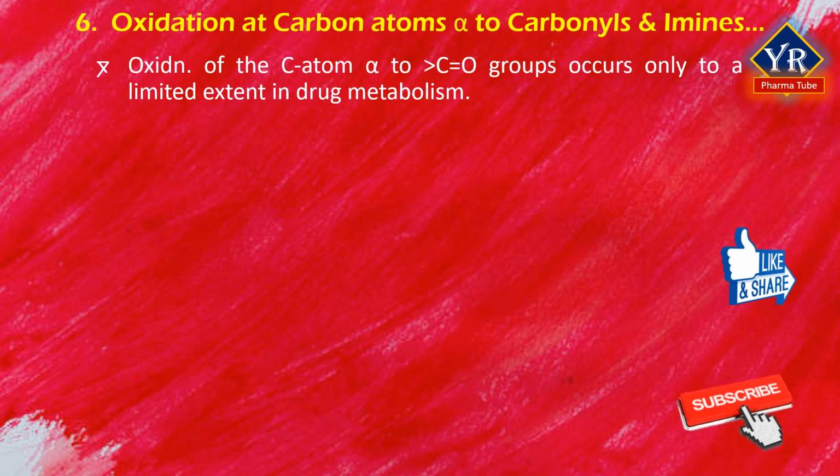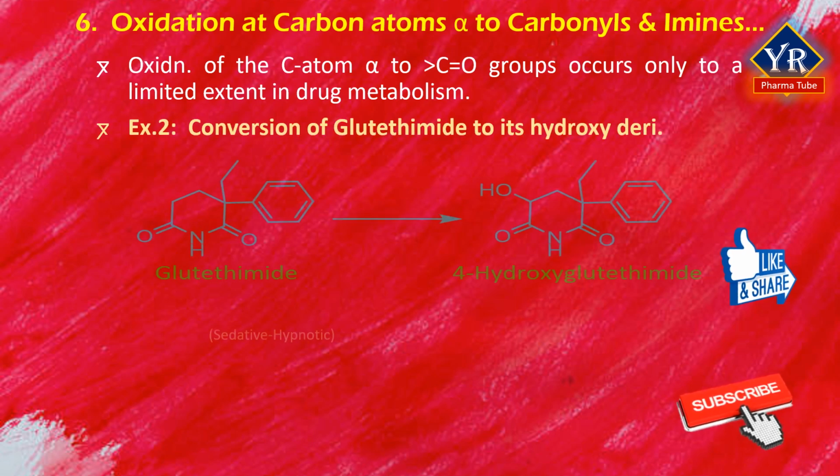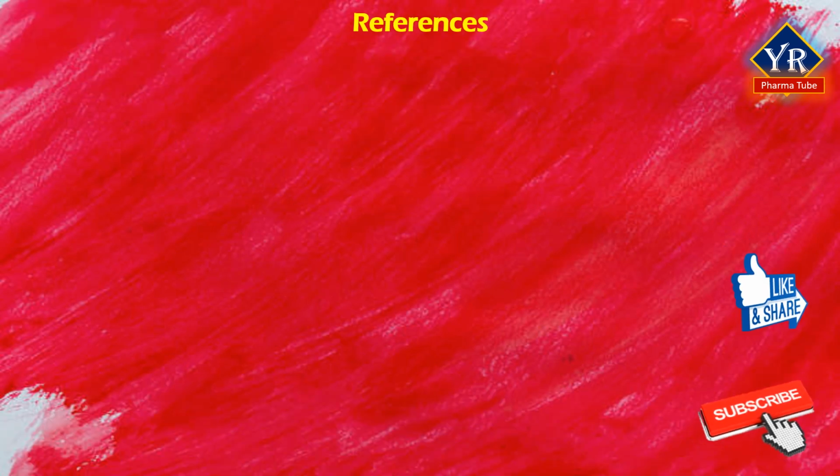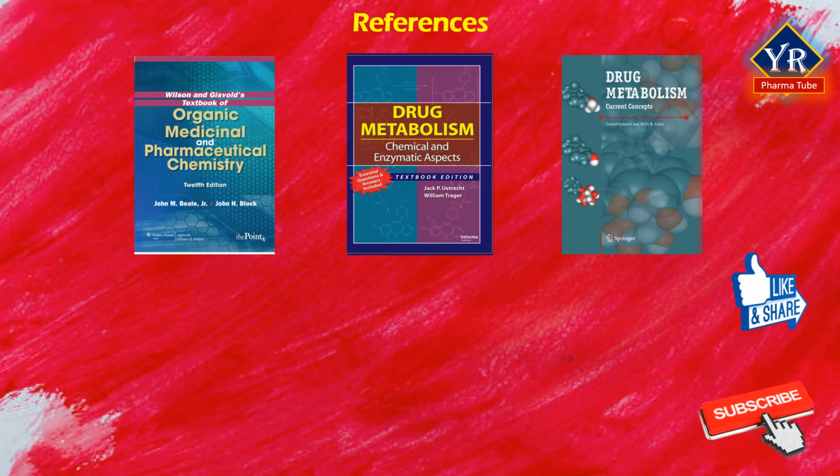Hydroxylation of the carbon atom alpha to carbonyl functionalities generally occurs only to a limited extent in drug metabolism. An illustrative example involves the hydroxylation of the sedative hypnotic glutethimide to 4-hydroxyglutethimide. This is the list of references followed for the lecture.